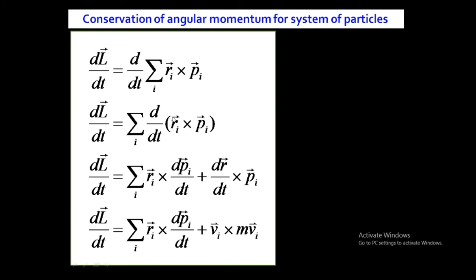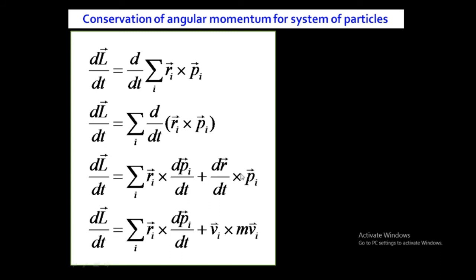So by applying the product rule, I keep ri constant, then the derivative of the second means ri cross dpi by dt, plus now the second term constant, that is pi constant, then the derivative of the first, dri by dt. So by applying the product rule to these two variables, we will get ri cross dpi by dt plus dri by dt cross pi.